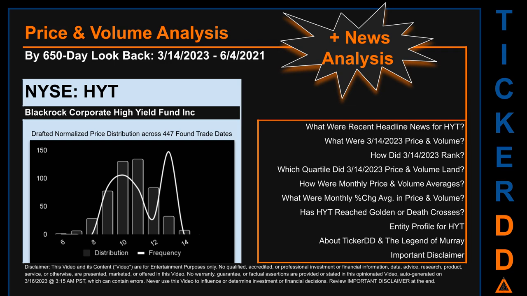The chart shown on this page is our initial attempt at studying the price for HYT after dynamically normalizing price distribution across those discovered trade dates. The bar chart is the generated distribution and the overlaid line graph, if it is generated, is the frequency of the prices on the x-axis. We will enhance this look-through as our AI model progresses in the next iteration. Remember that this is just a drafted, in progress, observational model to best fit abstracted third-party data into various opinionated views. Before we jump into price and volume analysis, let's look at recent headlines for HYT.